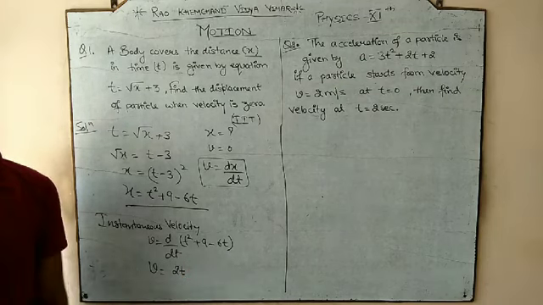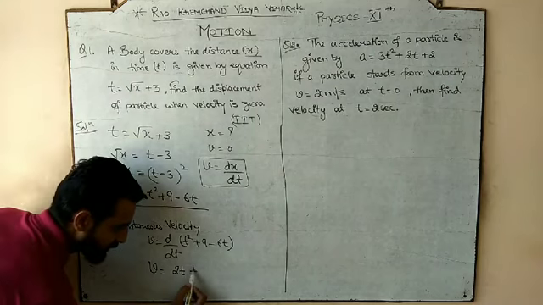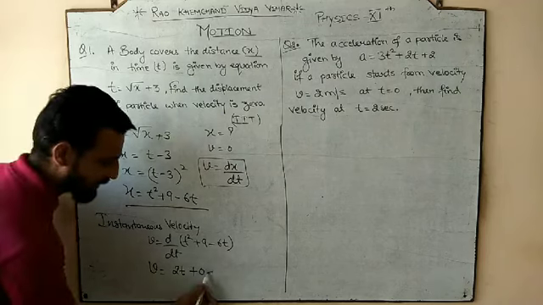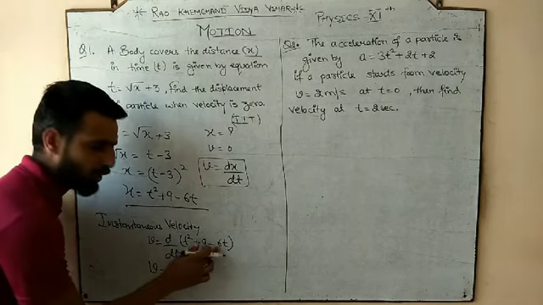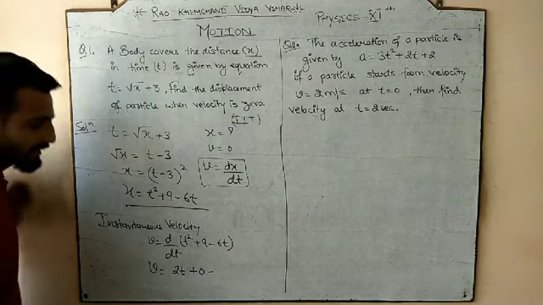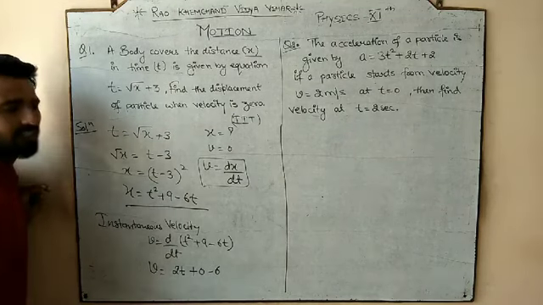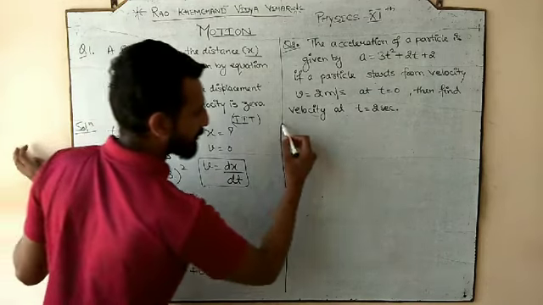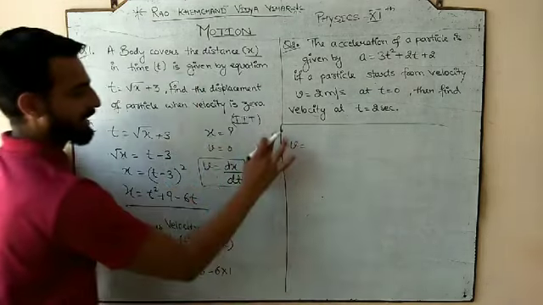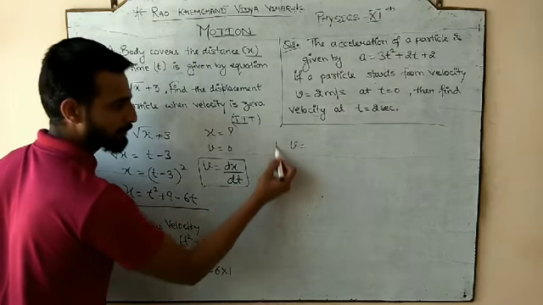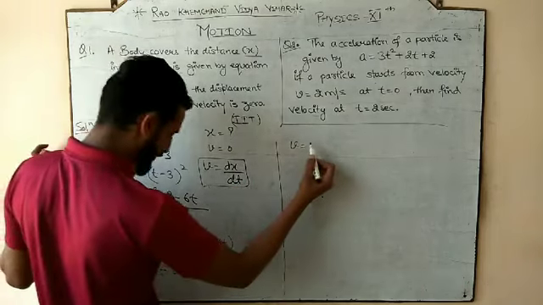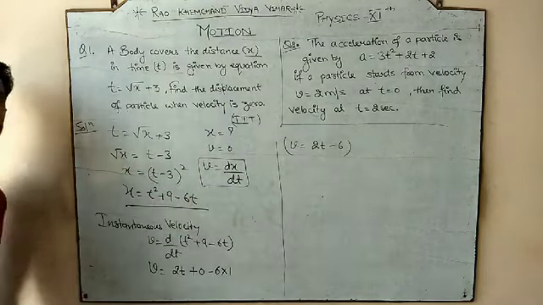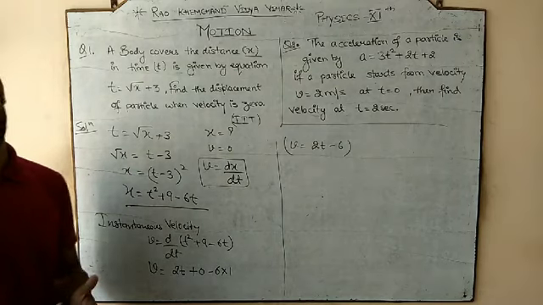So 9 is an individual constant. What is the differentiation of a constant? It is 0. Minus 6t: the sign would be as it is. Since 6 is a constant but it is with the variable time, that's why it would be negative. And what is the differentiation of t? It is 1. So what is the velocity equation that we formed? Presently we are continuing with question 1. We are still working on question 1. So what is the velocity equation we got? 2t minus 6. This is the expression for the instantaneous velocity.